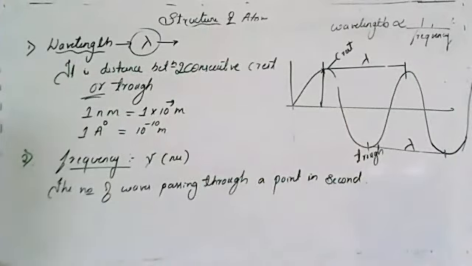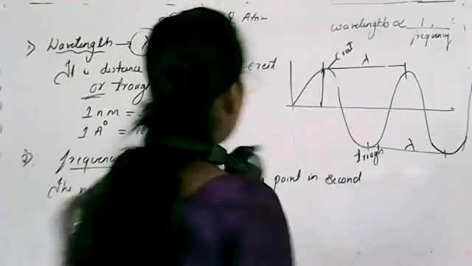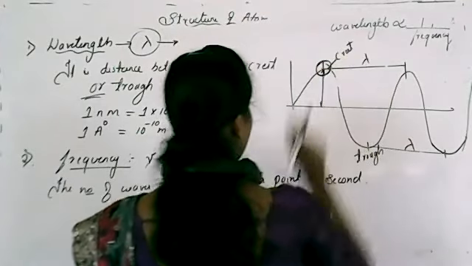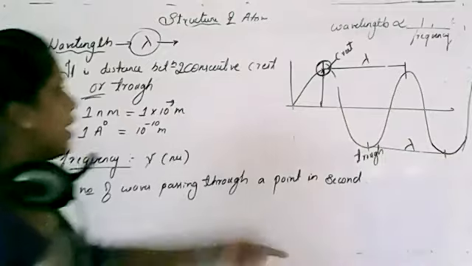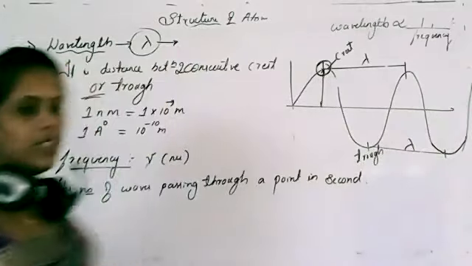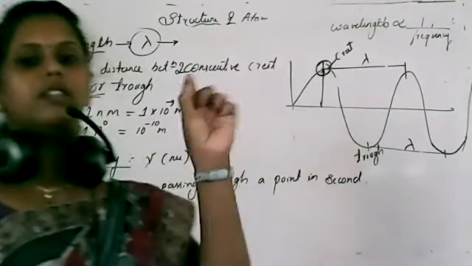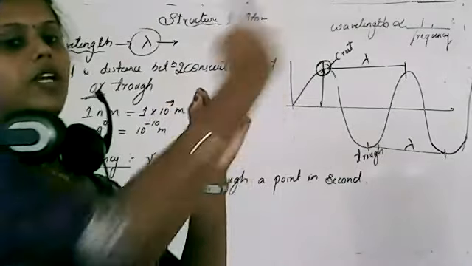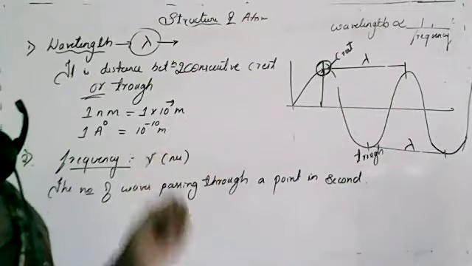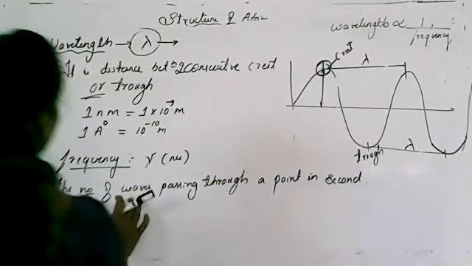The number of waves passing through a point in a second is known as frequency. For example, I'll consider a point here and check for 1 second how many waves are passing through it. I'll count it. There are so many electromagnetic radiations moving, and I'll count those waves in a single second. That is known as frequency.